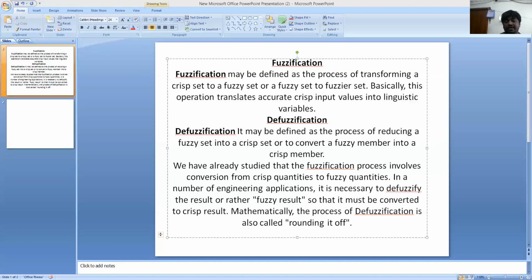The aggregated fuzzy set of two fuzzy sets C1 and C2 is shown in this figure.